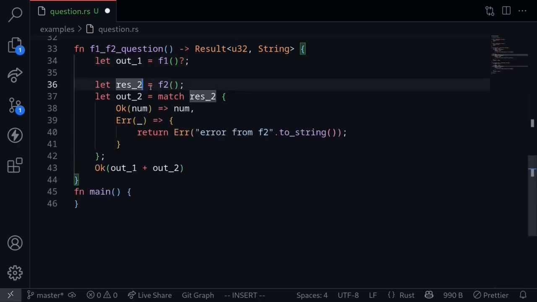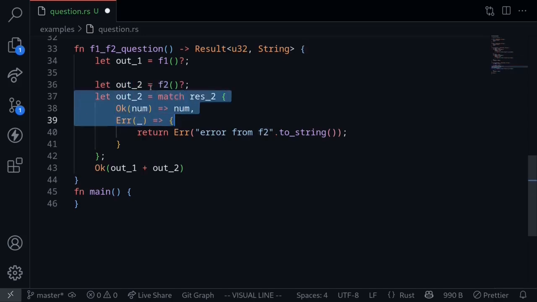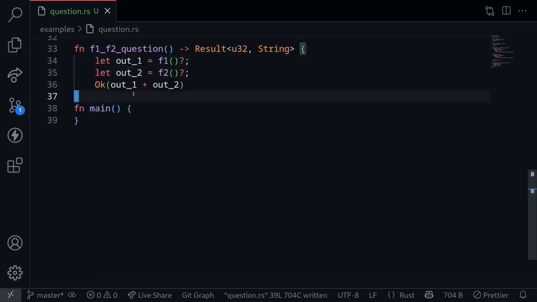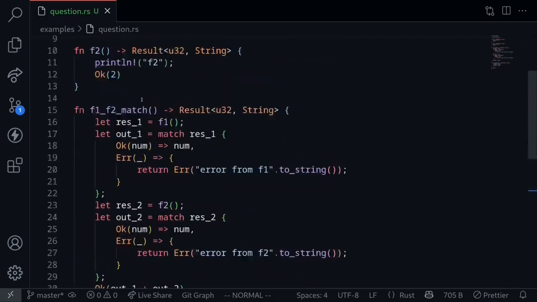We do the same for the function call to F2. In the OK case, it will return the inner value of the OK. In the error case, the error will be returned here. So now, this is our final code. Call F1 with the question mark, get the inner value, call F2 with the question mark, get the inner value, finally add the two results up, and then return it with an OK. Notice how much shorter code this is compared to this code over here.